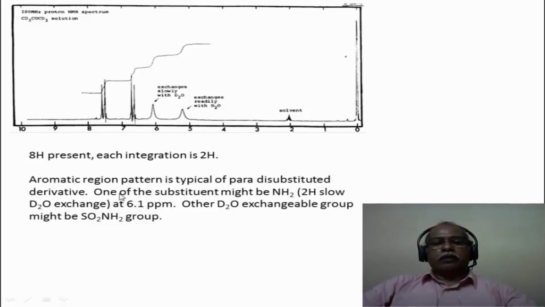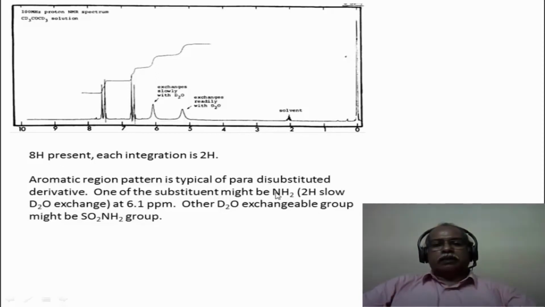One of the substituents might be NH2, because this is a low delta value around 6.8 or so. It might be because of the presence of an NH2, which is an electron donating functional group in the aromatic ring, which increases the electron density in the aromatic ring. And the other group might be SO2NH2, which is an electron withdrawing functional group, so it comes at more than 7.5 ppm or so.